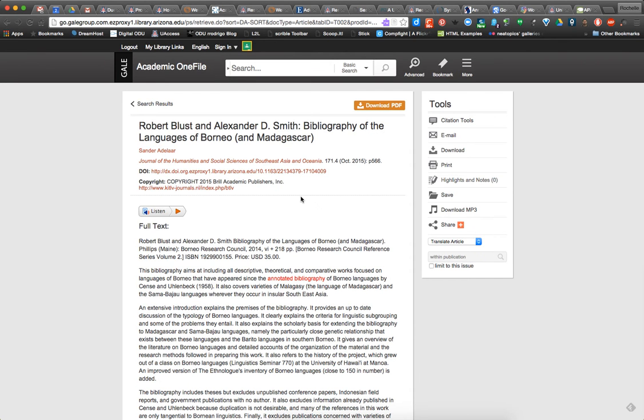Okay, so Gale Academic OneFile. Now notice, this is fascinating. It gave you a DOI, which is the long number here at the end that starts with 10.1, but then in front of it, it has the eProxy. So this is kind of a nice direct link.